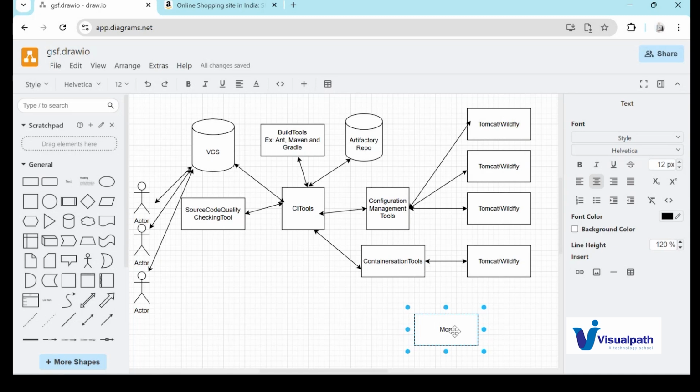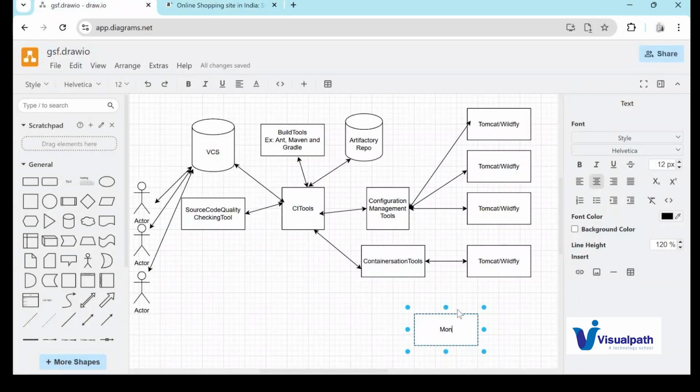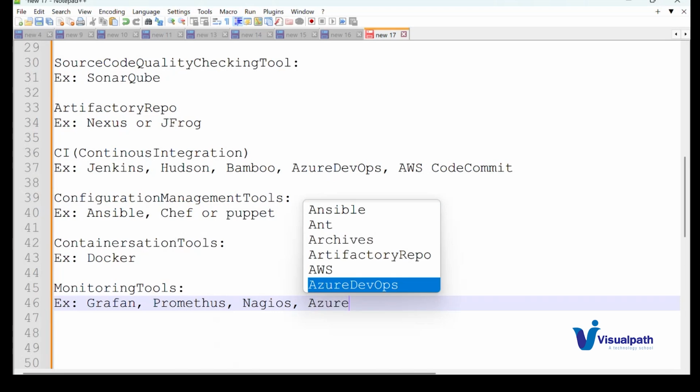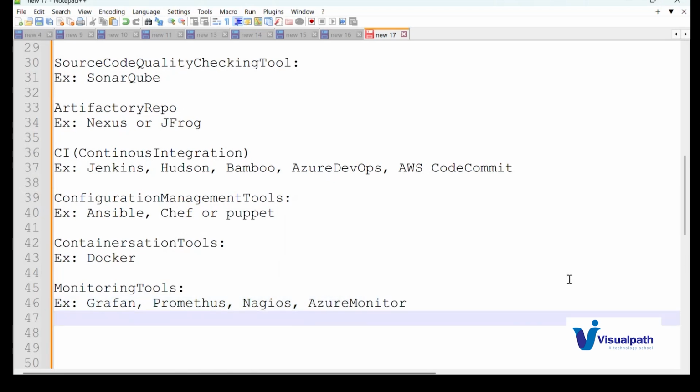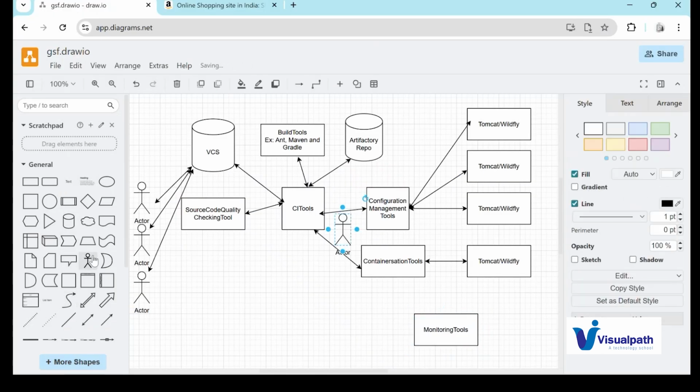Take an example of Amazon.in. Being a human, every time I cannot come and see whether my application is working fine or not. So for that, we will be using any one of the monitoring tools. Examples of these monitoring tools are Grafana, Prometheus, Nagios, Azure Monitor, a number of tools are here, guys. Using any one of these monitoring tools, we will have supporting team members, like L1 support, L2 support.